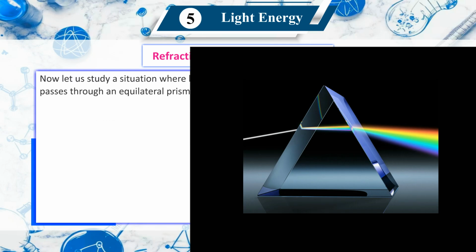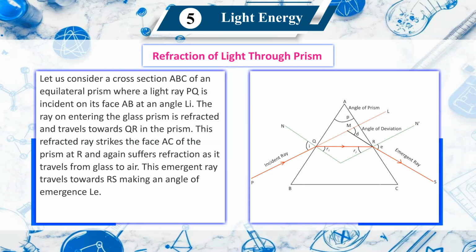Now let us study a situation where light passes through an equilateral prism. Let us consider a cross-section ABC of an equilateral prism where a light ray PQ is incident on its face AB at an angle I. The ray on entering the glass prism is refracted and travels towards QR in the prism.